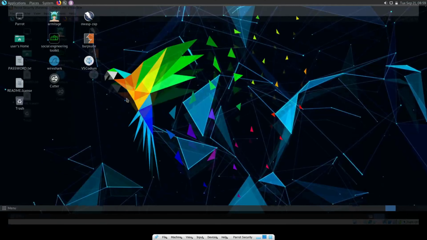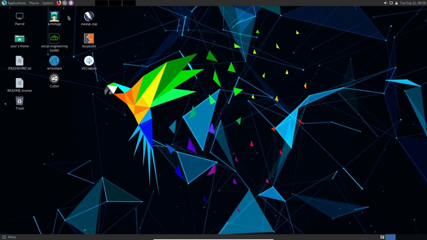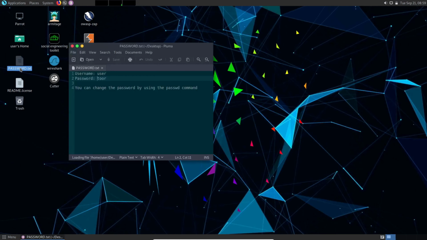And click on login. So here is our Parrot operating system GUI. So here the password.txt file contains the password and username of our Parrot operating system, and double click on it. The password was toor and the username was user.